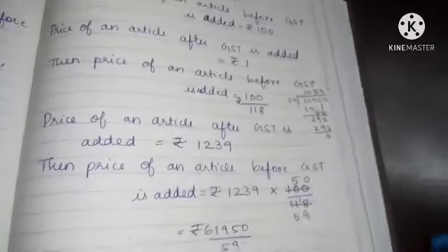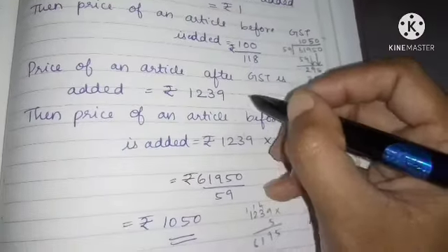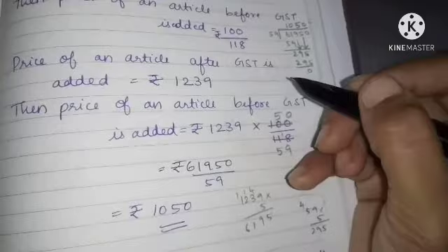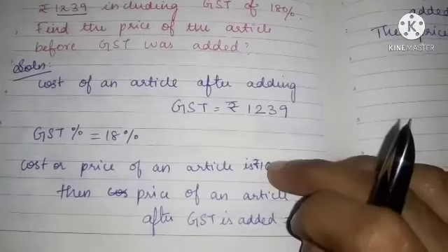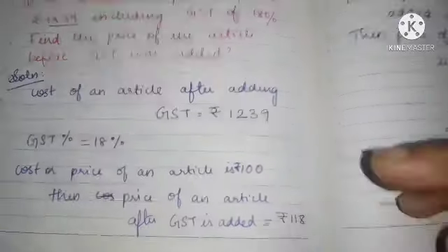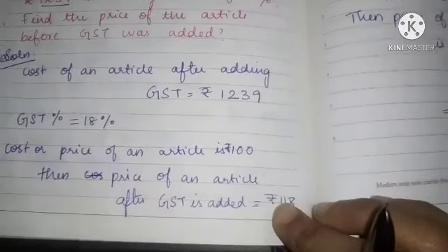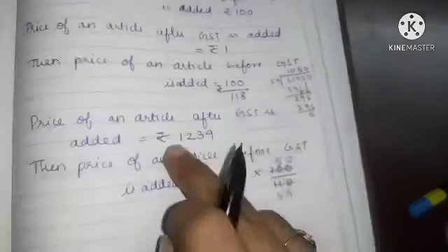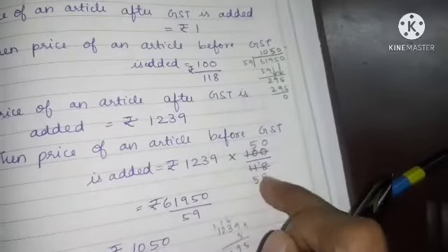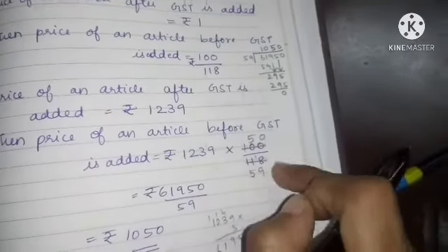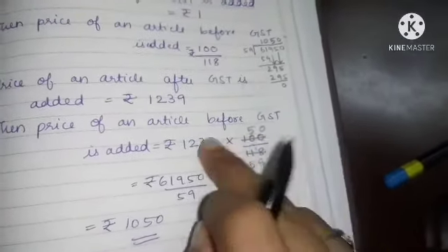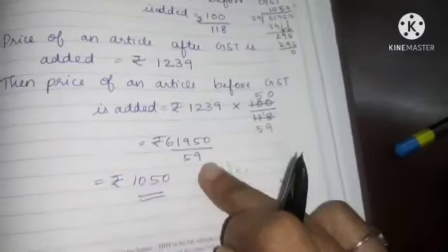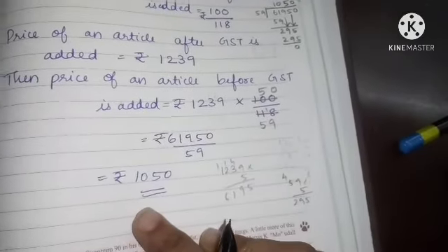After GST is added, it is 1239 rupees. The main thing is the GST amount only. 100 rupees it will be before GST is added, then 118 after GST is added. Then for 1 rupee it is 100 by 118. So 1239 into 100 by 118, cancelling it, then after multiplying these two and dividing by 59, you will get 1050 rupees.